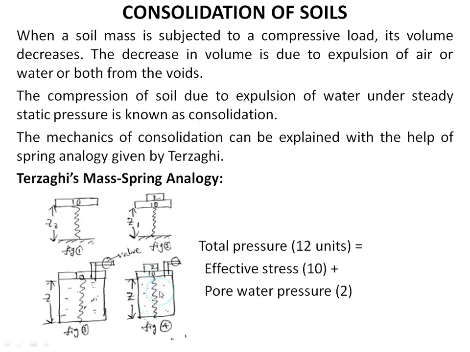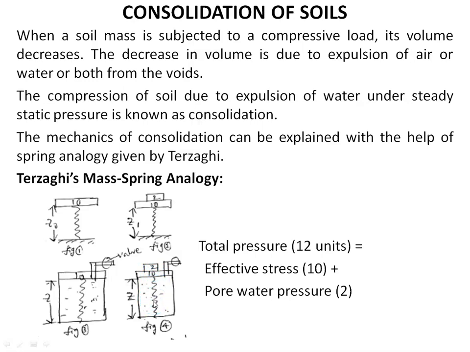So in this case, the total pressure, which is 12 units, is equal to effective stress, that is 10 units, plus pore water pressure, 2 units. Whatever pressure is taken by the water is nothing but pore water pressure, and whatever load or pressure is taken by the spring is effective stress.